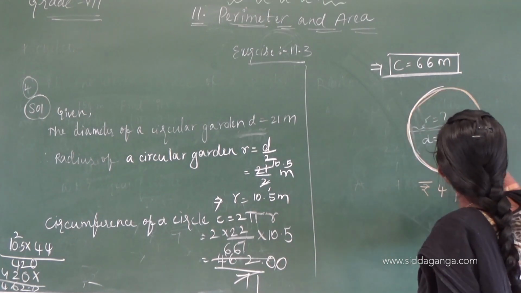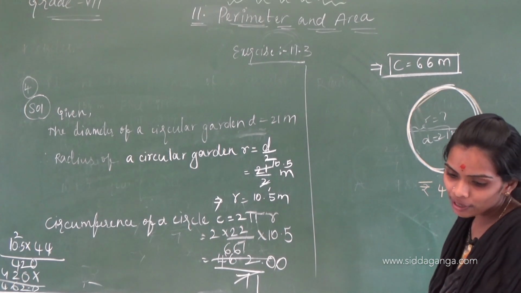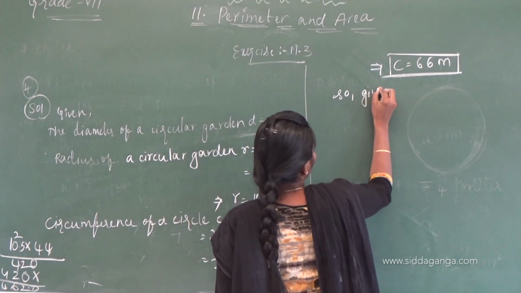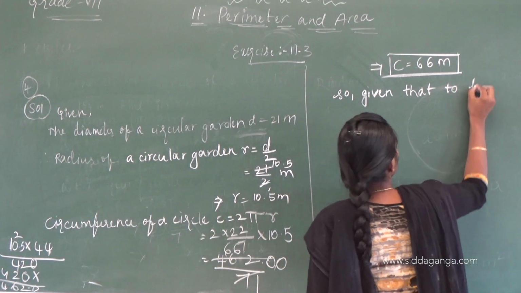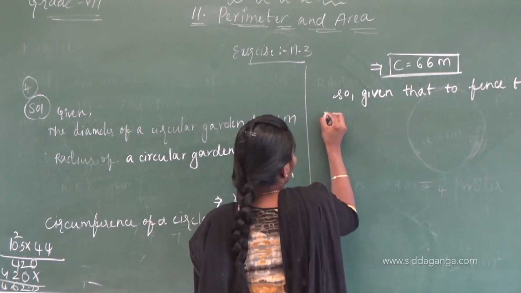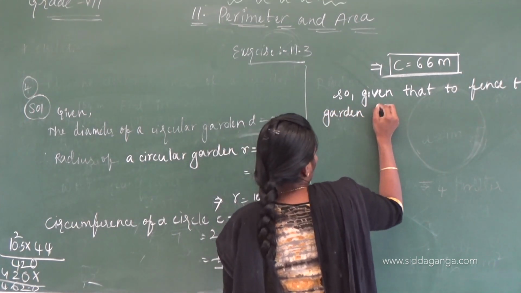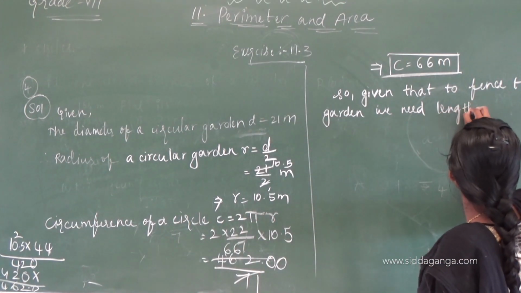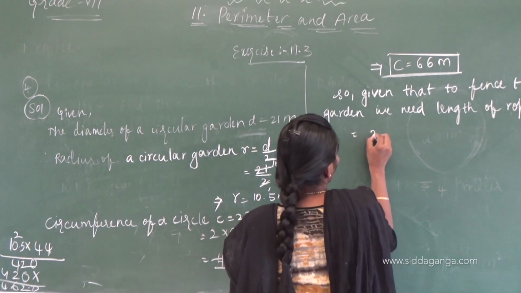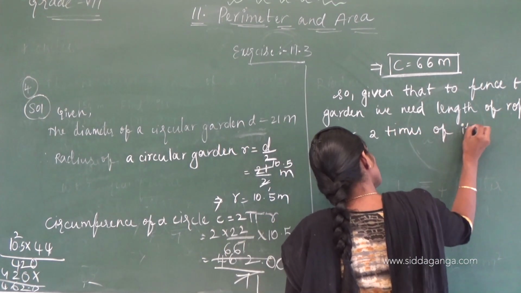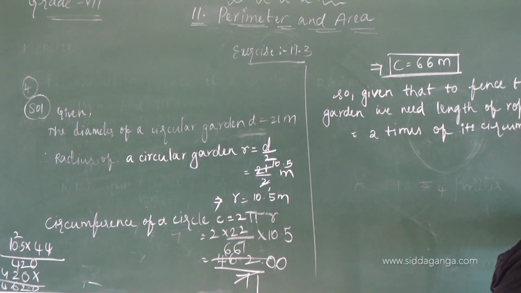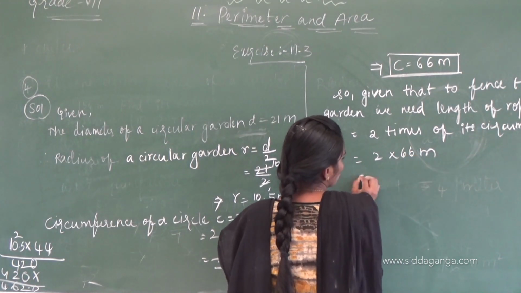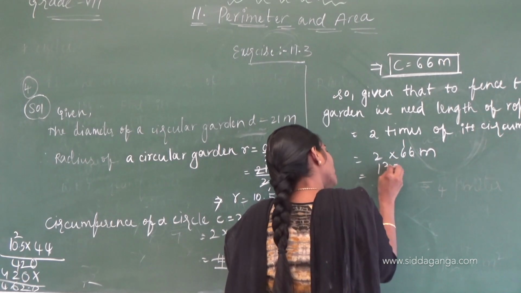How many times does it have to take the fence? 2 times, correct. So, to fence the garden we need length of rope equals 2 times its circumference. 2 into 66 meters. 2 6s are 12, so 132 meters.